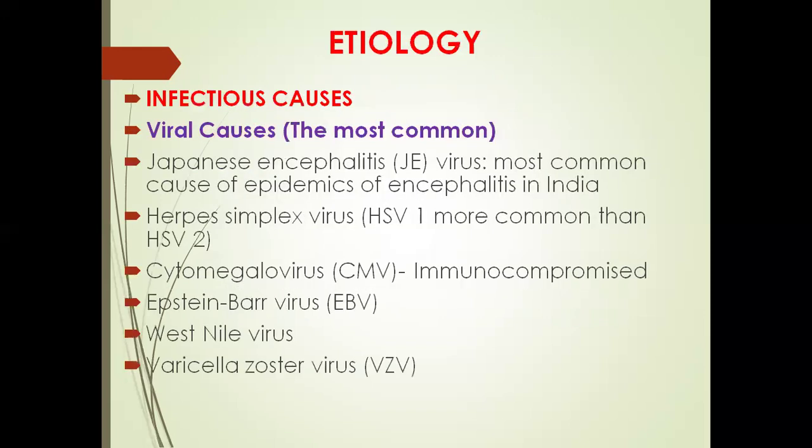What is the etiology? Here, the infectious causes. As we discussed, viruses are the most common causative agents of encephalitis. The most common agents: Japanese encephalitis, the JE virus, is the most common cause of epidemics of encephalitis in India. Next, HSV, herpes simplex virus. HSV1 is more common than HSV2. Next, cytomegalovirus, CMV, which causes encephalitis in immunocompromised patients.